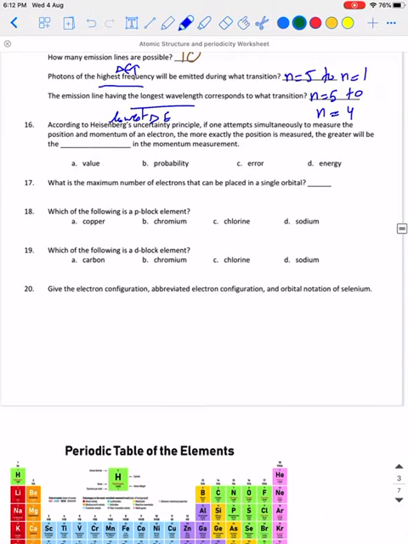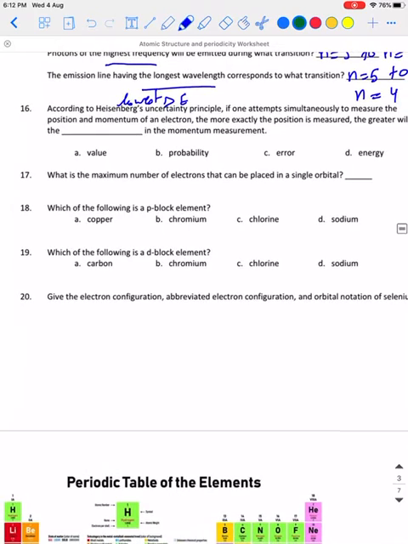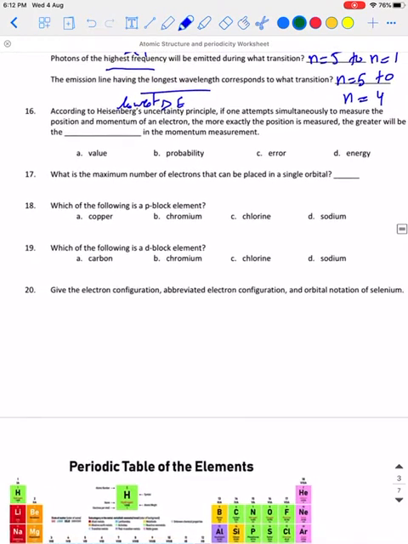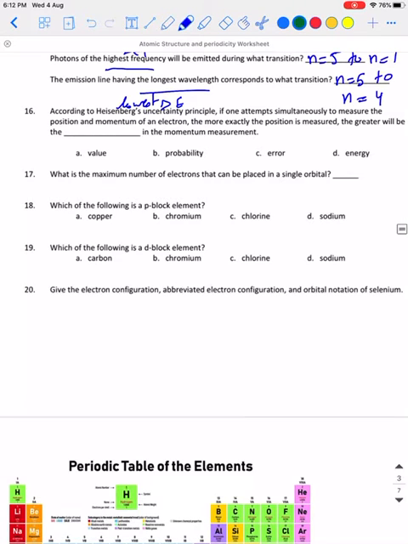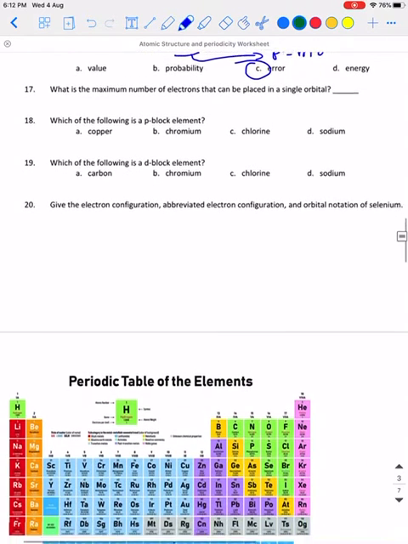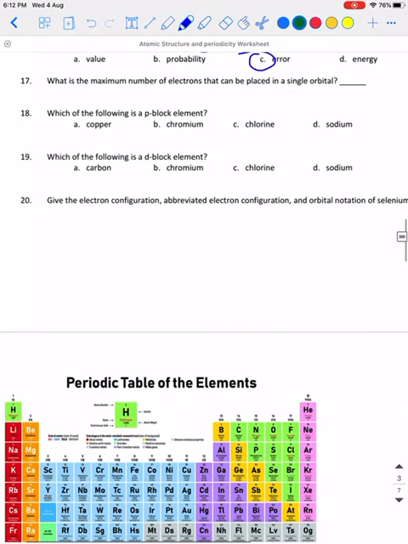According to Heisenberg uncertainty, if one attempts to simultaneously measure the position and momentum of the electron, the more exactly the position is measured, the greater will be the error in the momentum. Momentum is simply the mass times velocity. According to Heisenberg, the more we know about the position of the electron, the less we know about its velocity. So the best answer is that there will be an error.